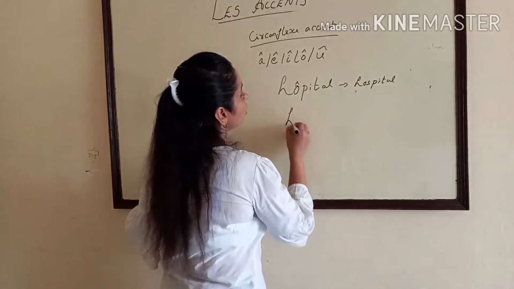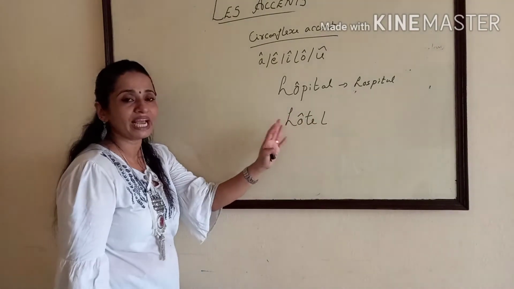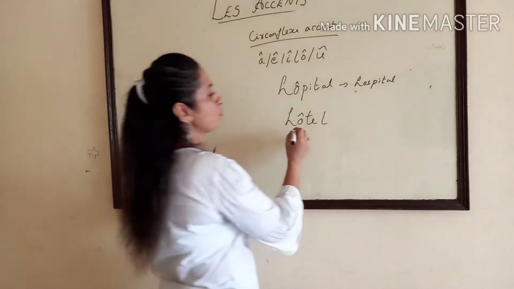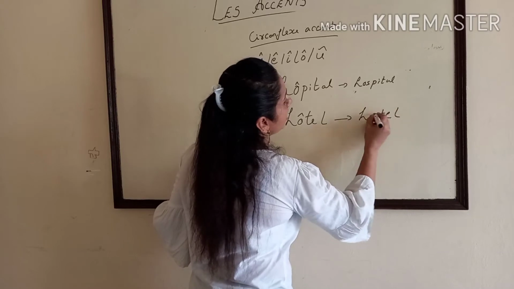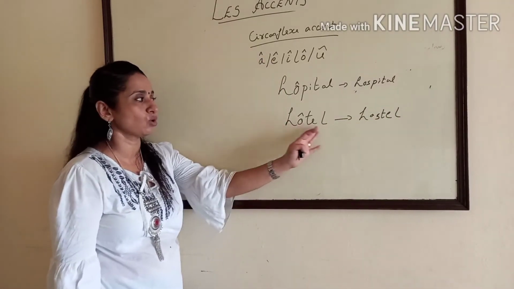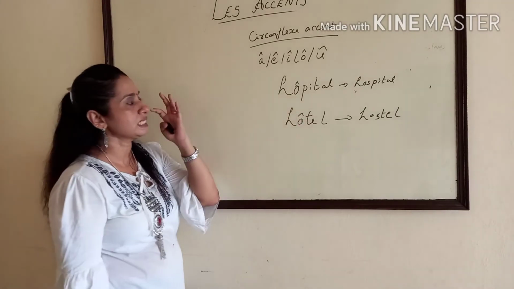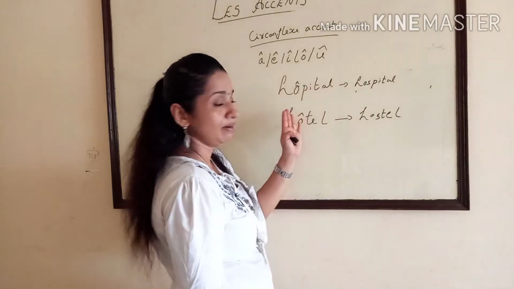Again, hôtel. Here also same thing, S is omitted. Normally S is omitted in this way and we put a circumflex accent. Actually this was hostel and now it is hôtel. H is silent and we pronounce it as hôtel, hôpital. So this circumflex accent can be put over all the vowels. Clear?